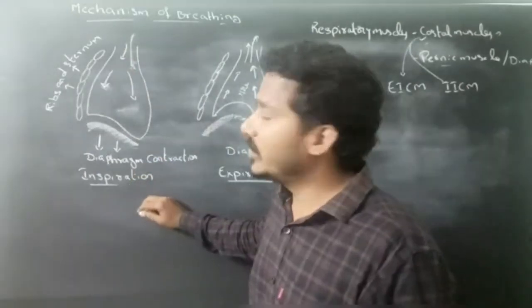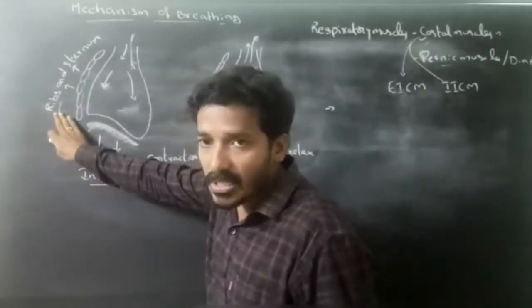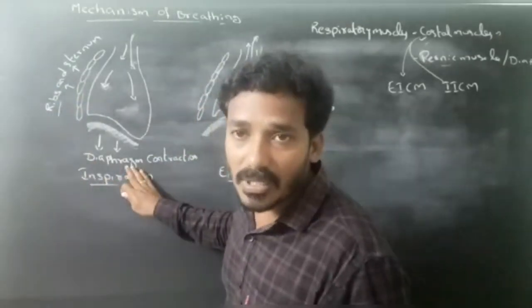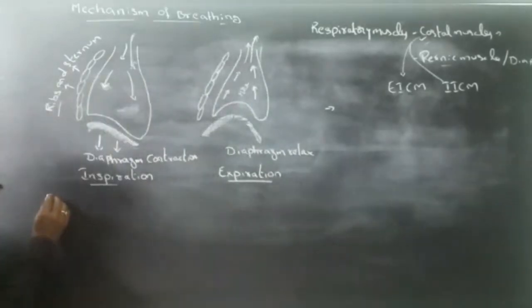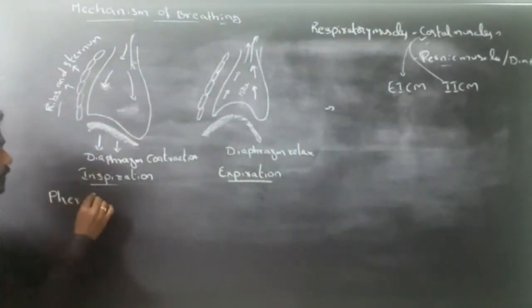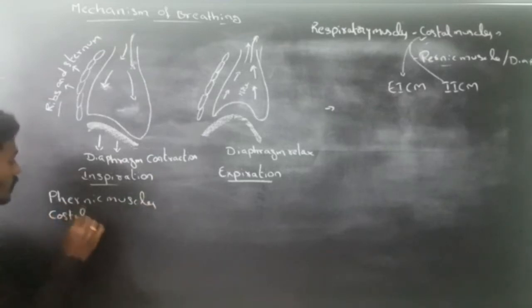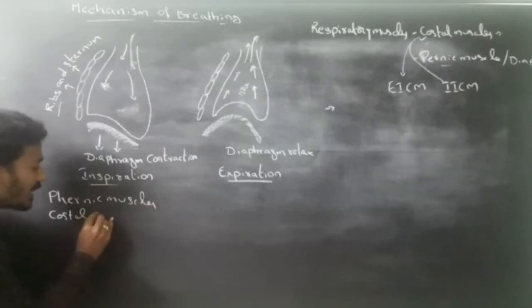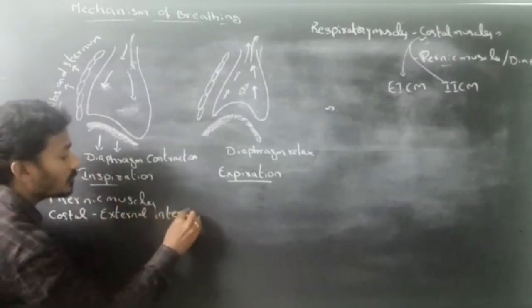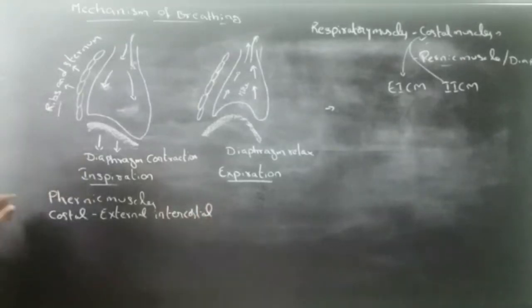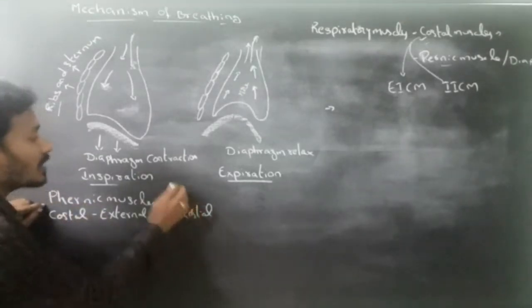During inspiration, the costal muscles, meaning the external intercostal muscles, and the diaphragm muscles, or phrenic muscles, contract.